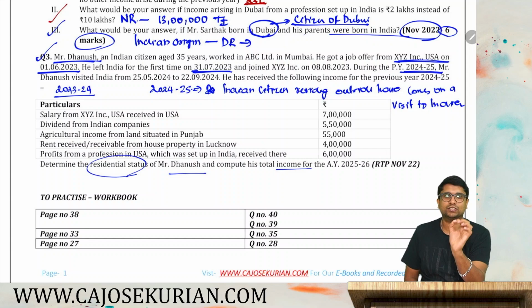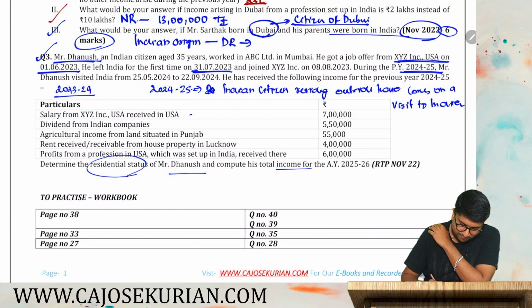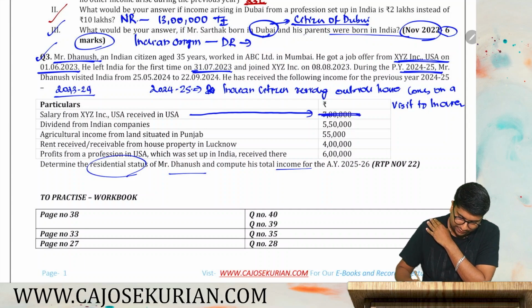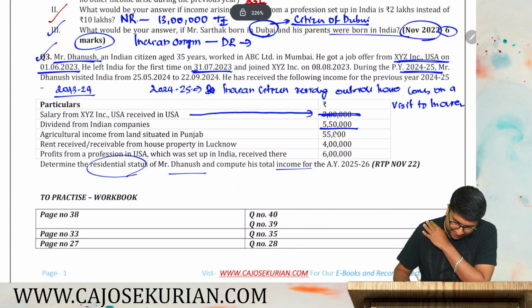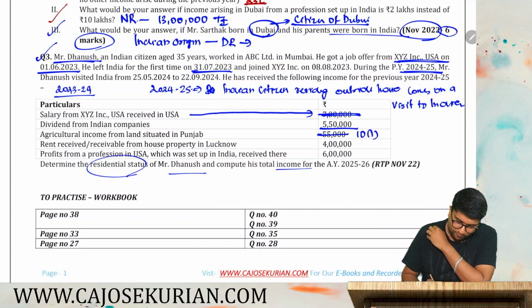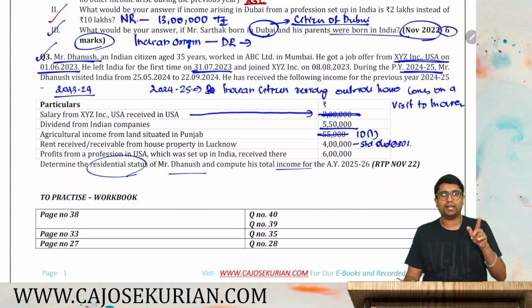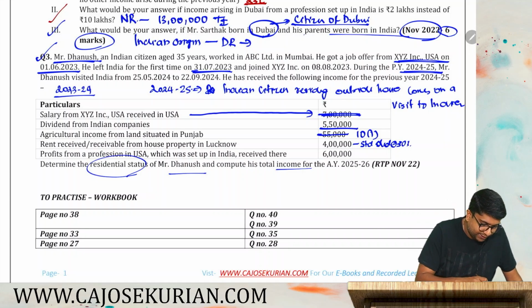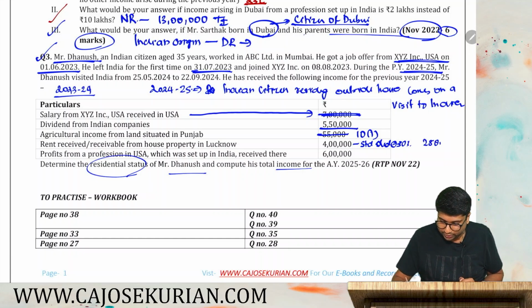So first of all, let's compute his total income from Indian source. Salary from XYZ Incorporated USA, you should not consider. Not accrued, not received. Dividend, you should consider. Agricultural income exempted under section 10(1), so you should not consider. Rent received from property in Lucknow, 4 lakh minus standard deduction. You will get a standard deduction at 30%. How much is 30% of 4 lakh? That will be 1 lakh 20. So 4 lakh minus 1 lakh 20 will become 2 lakh 80,000. So effectively you should take only 2 lakh 80.